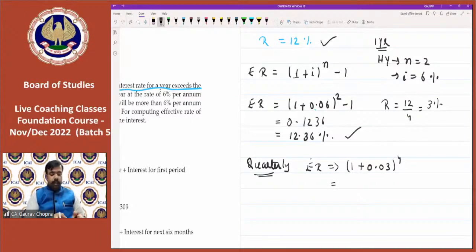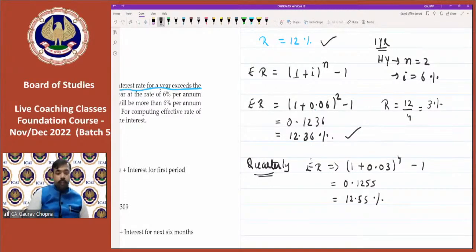So let us check. 1.03 multiply and then equal to for 3 times, 1, 2, 3, then minus 1. So we are getting 0.1255. In terms of percentage, we can write 12.55%. So this is the effective rate of interest.